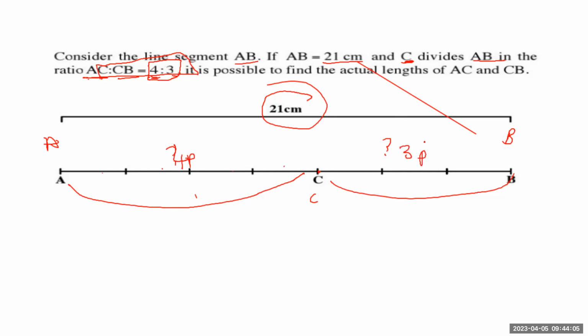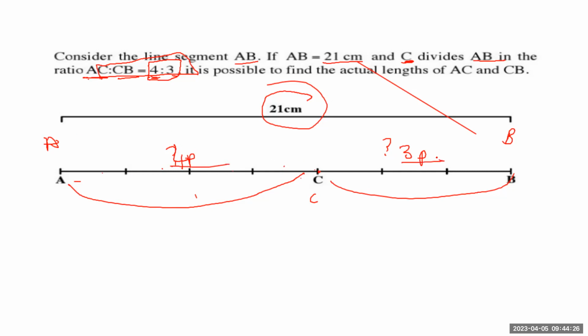So one thing that we know: from here to here, it's not 4. Obviously, if you have 21, we can't say from A to C, it's 4. It can't be 4. This is just the ratio. It's saying AC to BC is going to be 4:3. So what I'm saying is that this is 4P is to 3P.